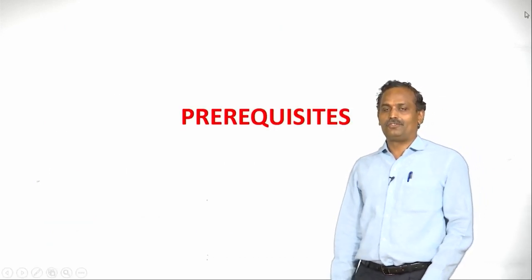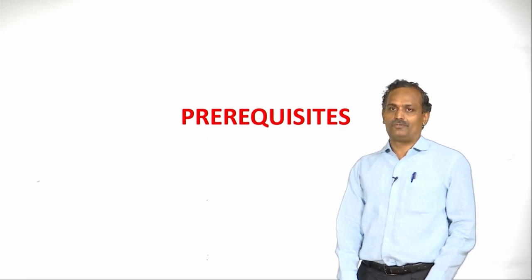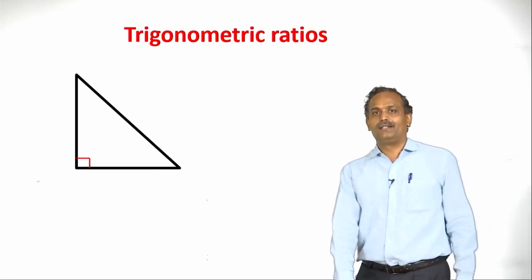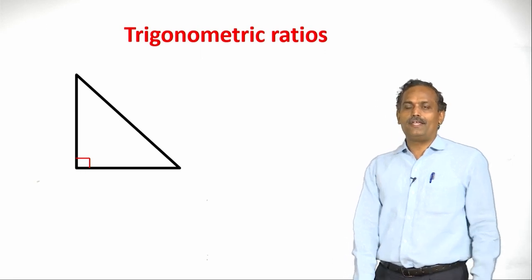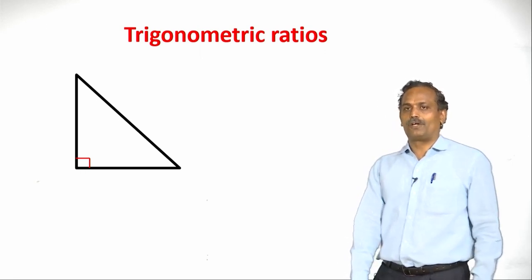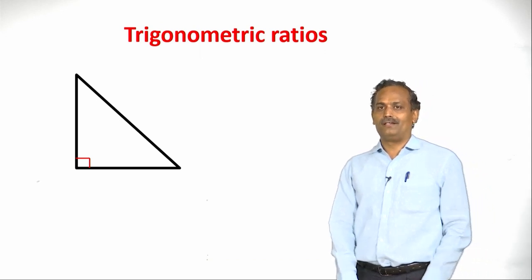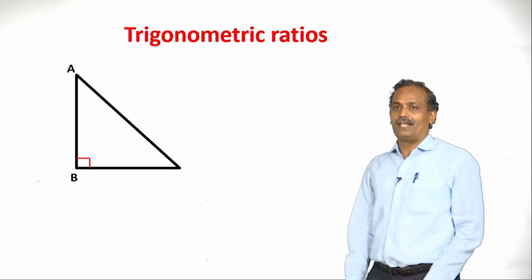Now, before actually going into the applications, let us recall the prerequisites that we have to use while solving problems on trigonometry. Some of the prerequisites are, let us recall trigonometric ratios. While going into the depth of trigonometric ratios, we all know there should be a right angle triangle, and let us name this right angle triangle as ABC.